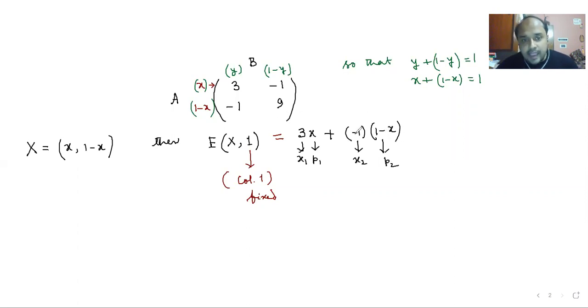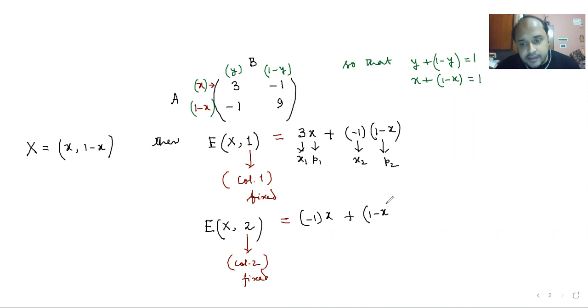And similarly, E of X when column 2 is fixed, you are going to write -1 into X plus 1 minus X into 9. If you calculate this, what will I get? 3X plus X minus 1, which is 4X minus 1.